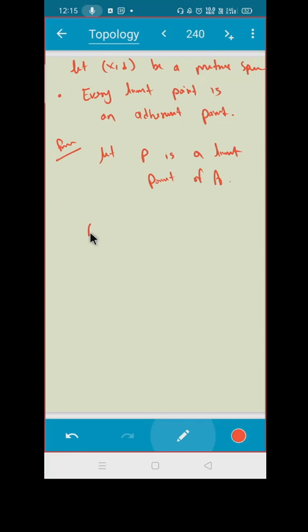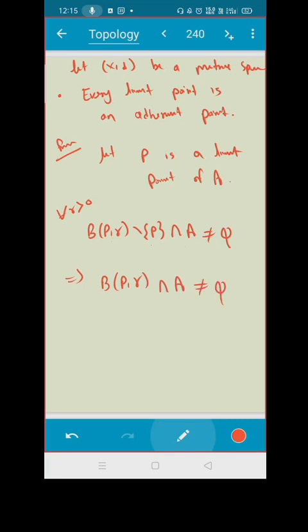That means for all R, BPR minus P intersection A is non-empty. Correct? So if BPR minus P intersection A is non-empty, can I say that BPR intersection A is non-empty?